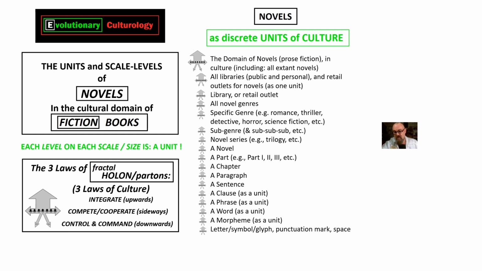Down at the bottom, a letter or a symbol or a glyph or a punctuation mark or even a space in a line of text is a fractal Holon parton, and each one of those units adheres to the 3 laws of fractal Holon partons, or 3 laws of culture or information, because the universe is made of information, energy, and matter, and information goes through everything.